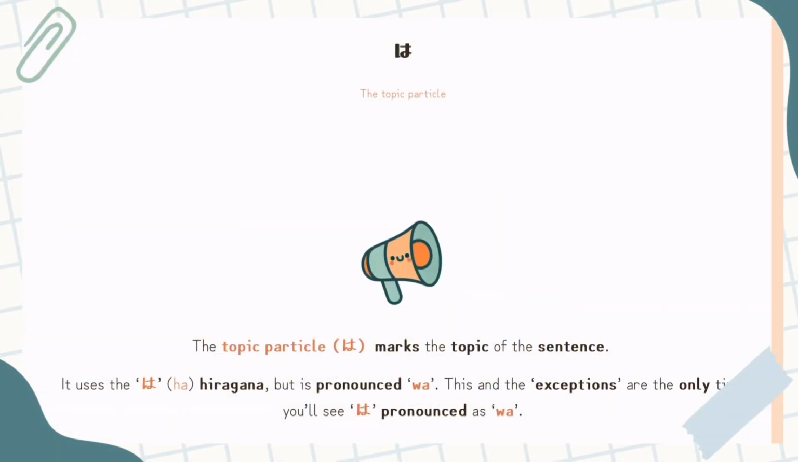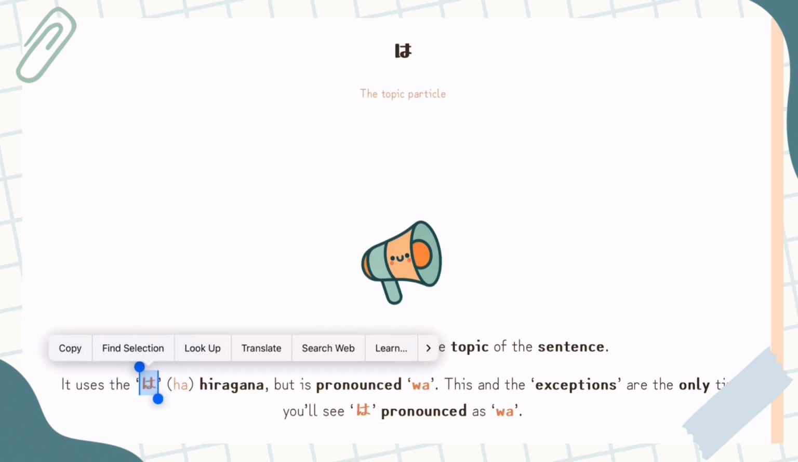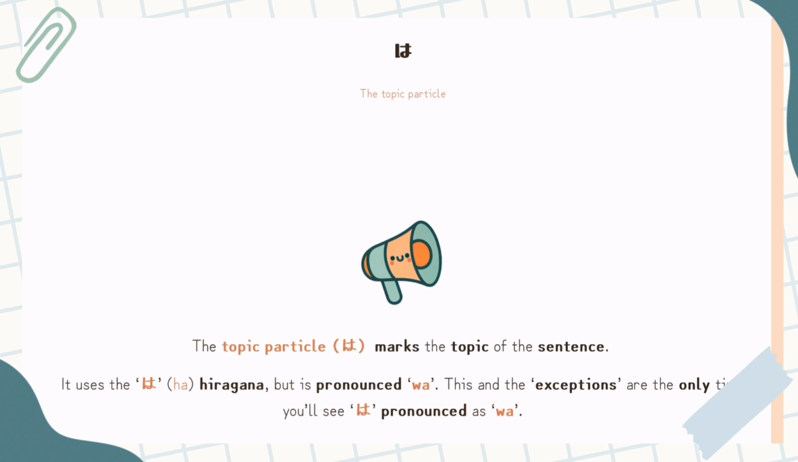Okay, this is the infamous wa particle lesson. And by that, I mean, this is a grammar point of Japanese that a lot of people are not very fond of. So let's just go straight into it. The wa particle marks the topic of a sentence. It uses the ha hiragana. So this hiragana is ha. If you ever see it in a word, it is ha. However, when we use it as a particle, it is wa.